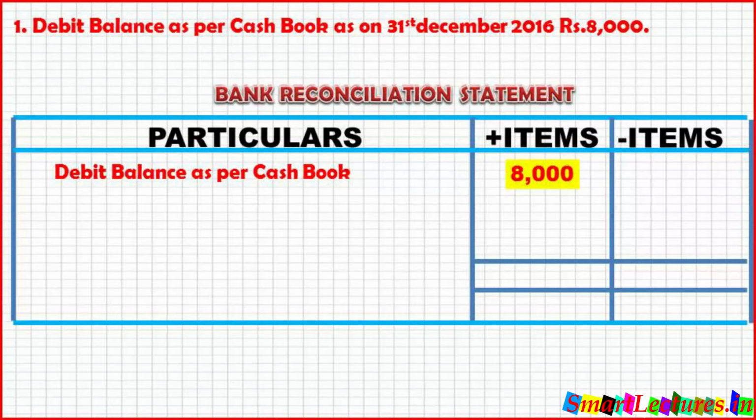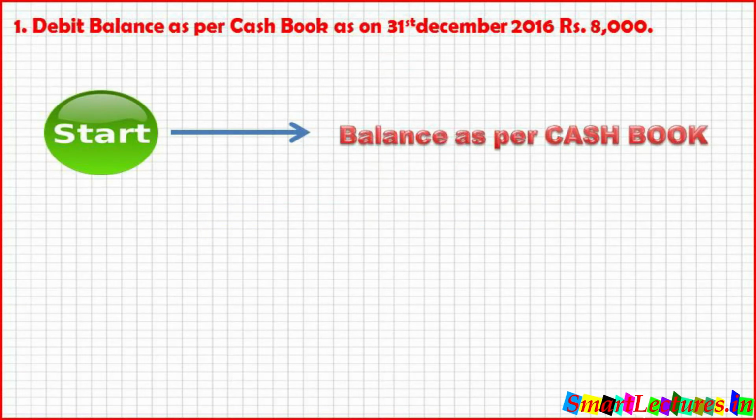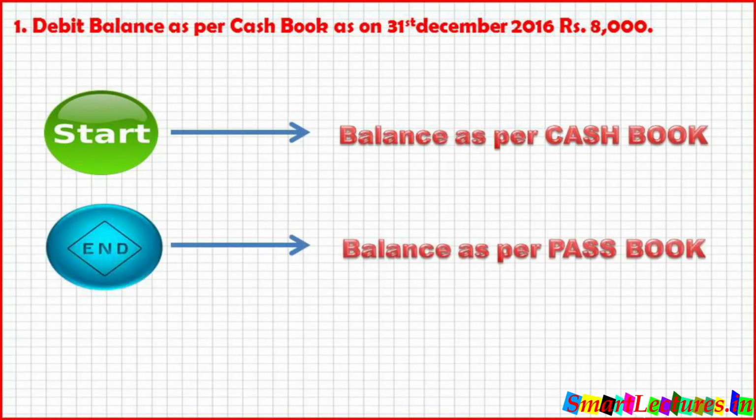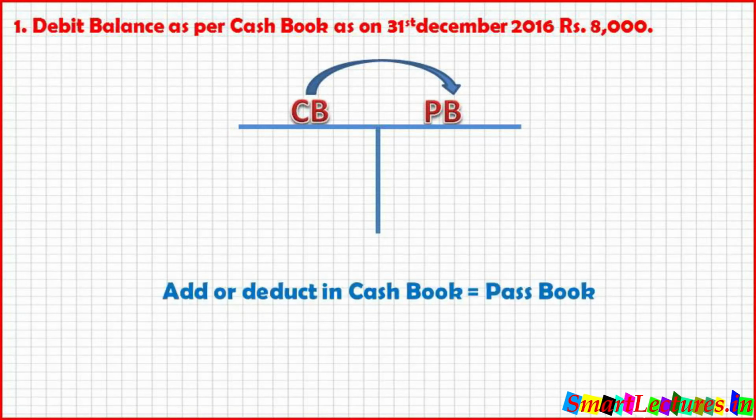Now the question is, balance as per cash book is given and we have to reach passbook. Means our journey will start from cash book and we have to finish our journey at passbook. So when we make the graphic of T, CB on the left hand side and PB on the right hand side, the arrow will start from cash book to passbook. It means we have to add or deduct in the cash book so that we can reach passbook.